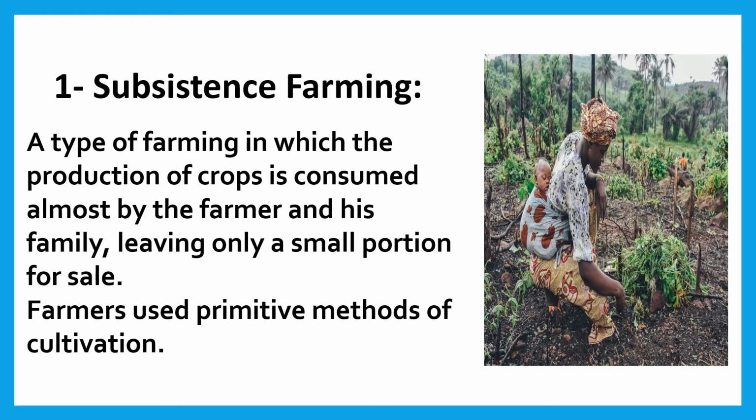First one is subsistence farming. Subsistence farming is a type of farming in which the production of crops is consumed almost entirely by the farmer and his family, leaving only a small portion for sale. Farmers use primitive methods of cultivation in subsistence farming.